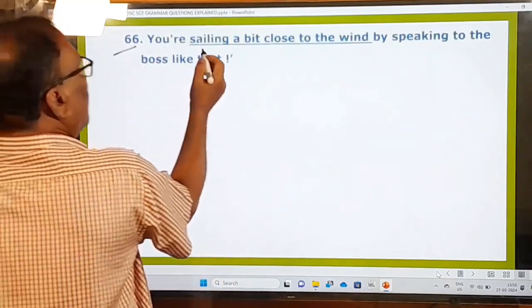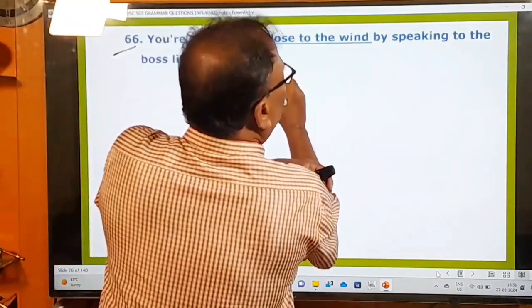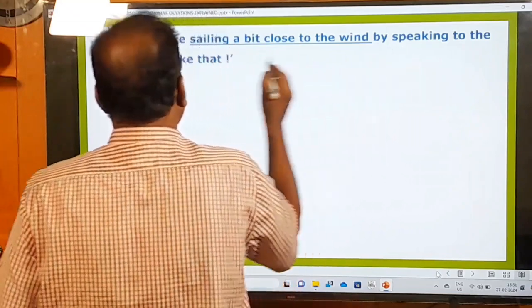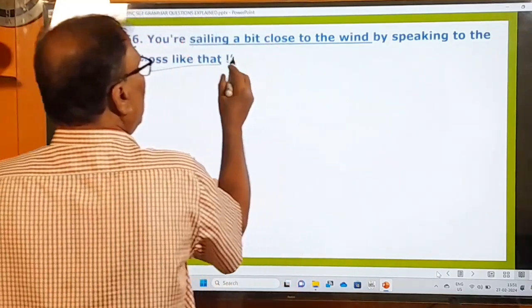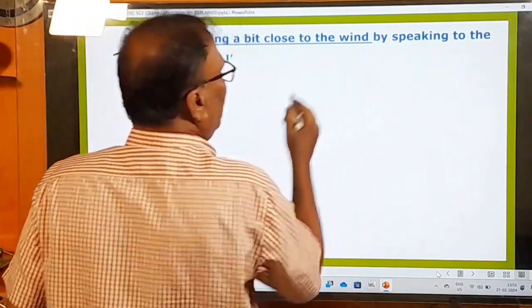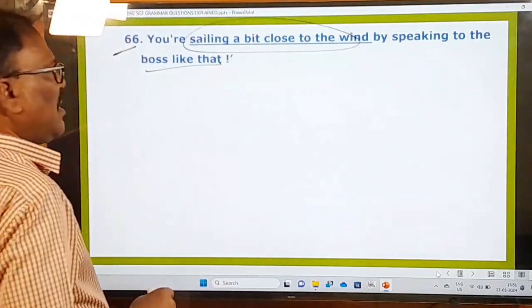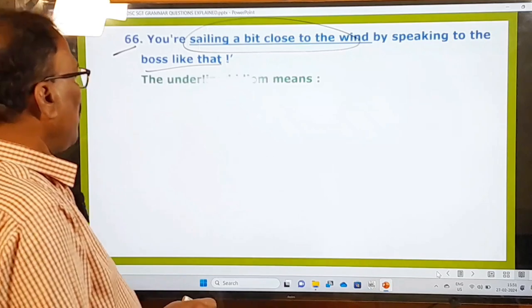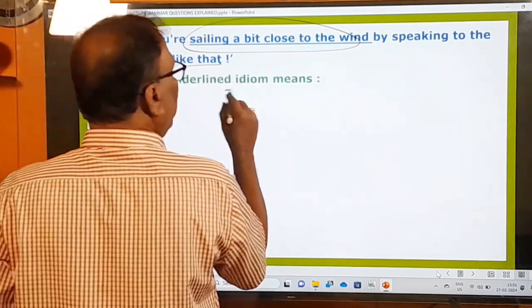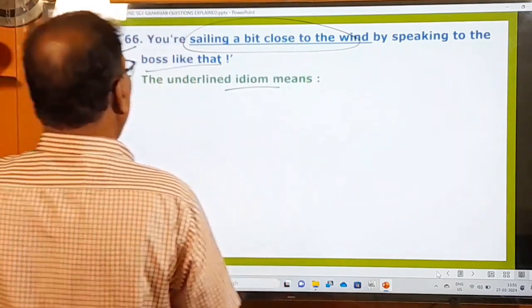66th question. You are sailing a bit close to the wind by speaking to the boss like that. So sailing a bit close to the wind. Okay, this part of the sentence is underlined. And what is the examiner asking you to do? The underlined idiom means, this is an idiom. What is the meaning of that?